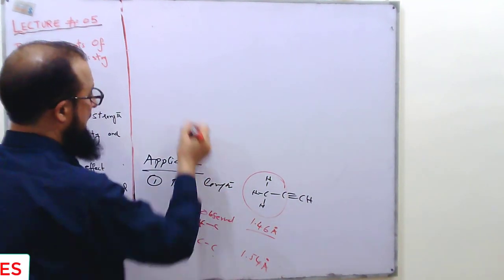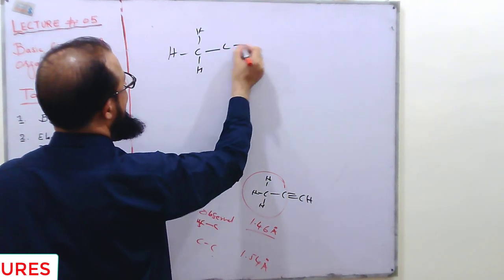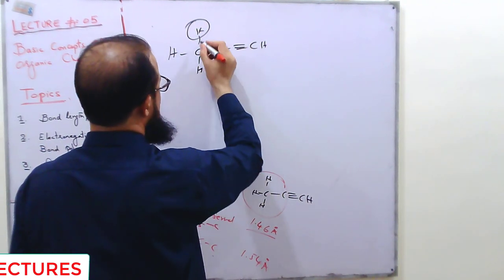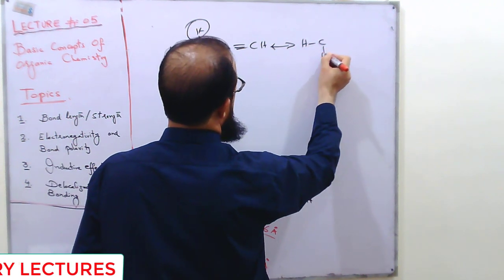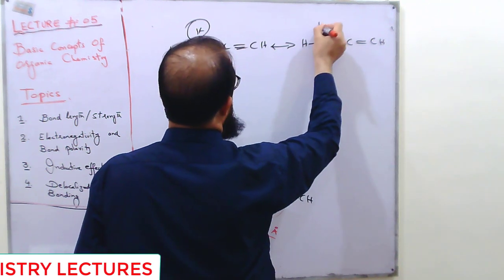For example, if we have this molecule, we will remove the hydrogen and the electron will shift here, and we will get this kind of structure.